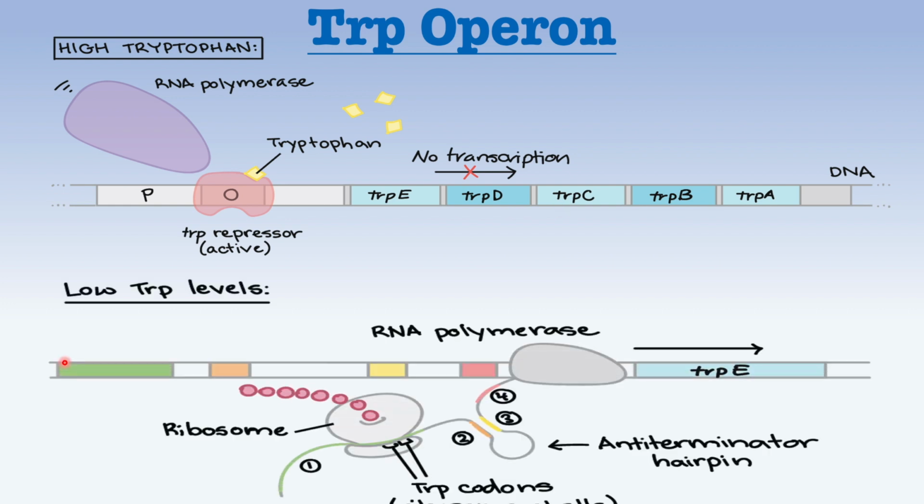But with a low level of tryptophan, the repressor protein is inactive and cannot bind to the operator. That means the RNA polymerase binds to the promoter and transcribes the operon's structural genes. These genes code for enzymes that synthesize tryptophan. So we can say that the trp operon is repressible, not like the lac operon, which is inducible.